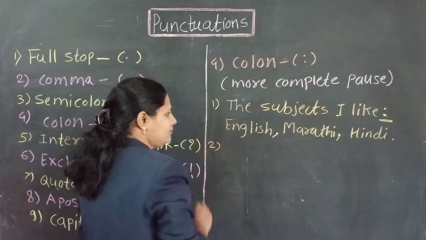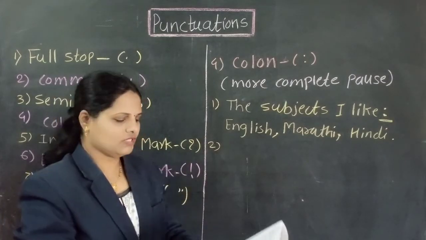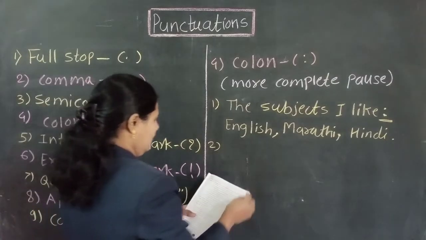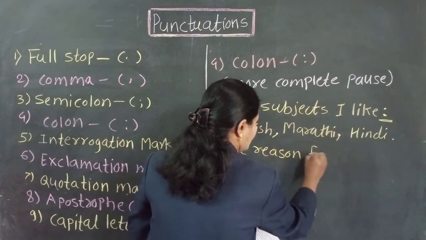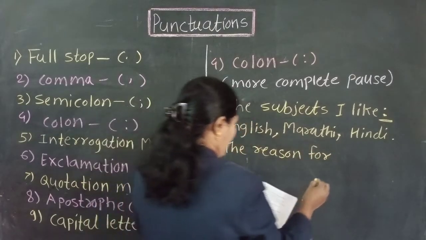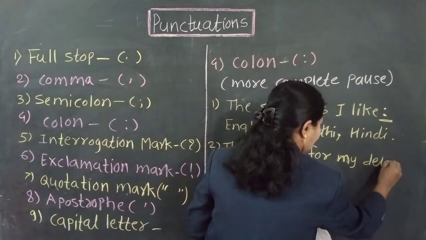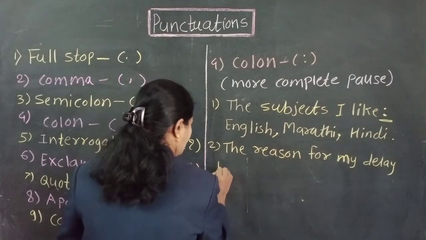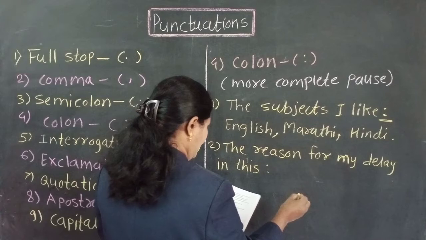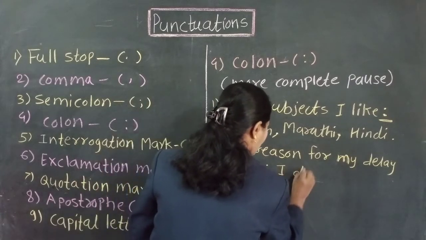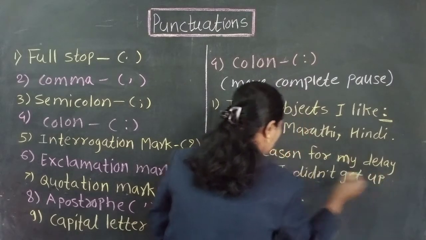Second example: when we want to introduce an explanation, that time also we use colon. For example, the reason for my delay: I didn't get up early.